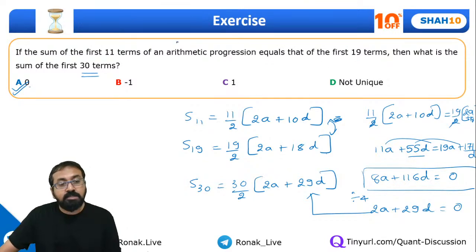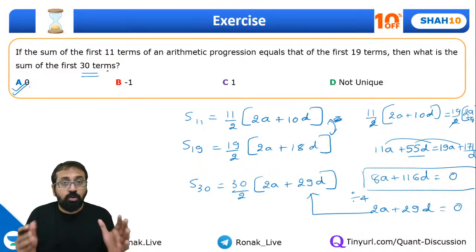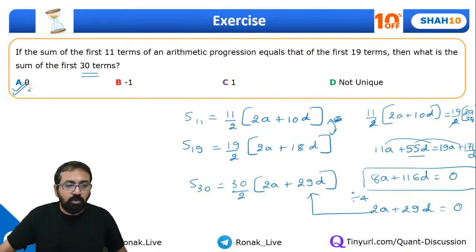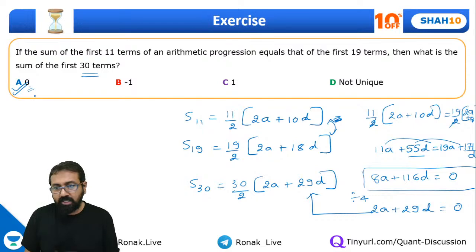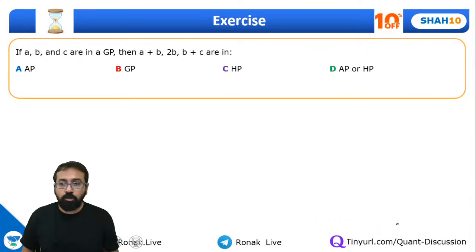Here, of course, the sum of 19 terms is equal to that of 11 terms, so it is decreasing actually, right? It might have started from some big positive value and then it is further decreasing. So that's how you can think. Mostly in such questions where the sum of 11 terms is equal to the sum of 19 terms, the answer will be 0, because otherwise they can't be equal. Okay, that's one way. Maybe you can think of some other method, but mostly when they give you something, it will be solvable. So I hope all of you have understood that part.